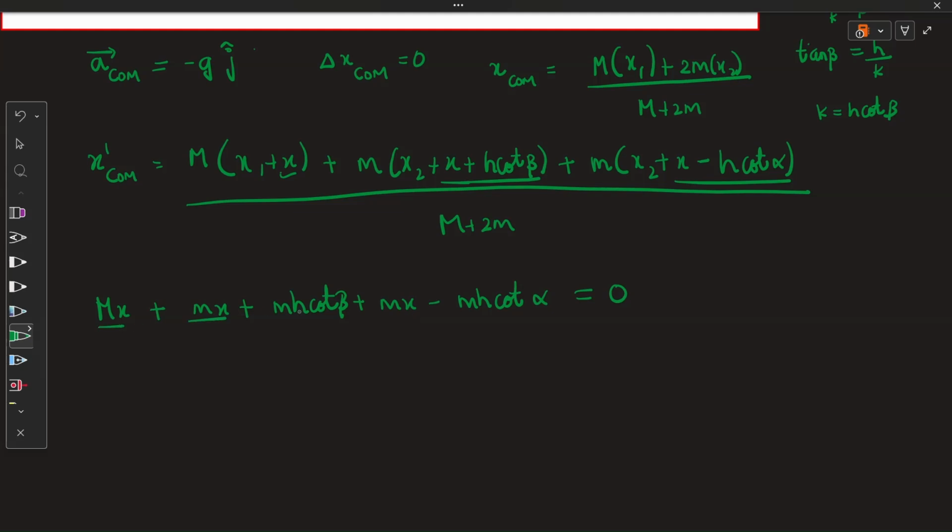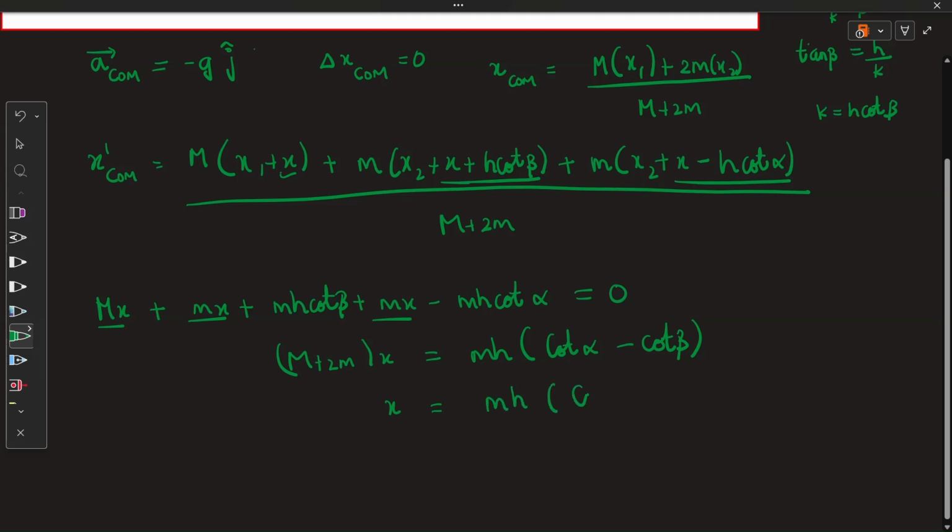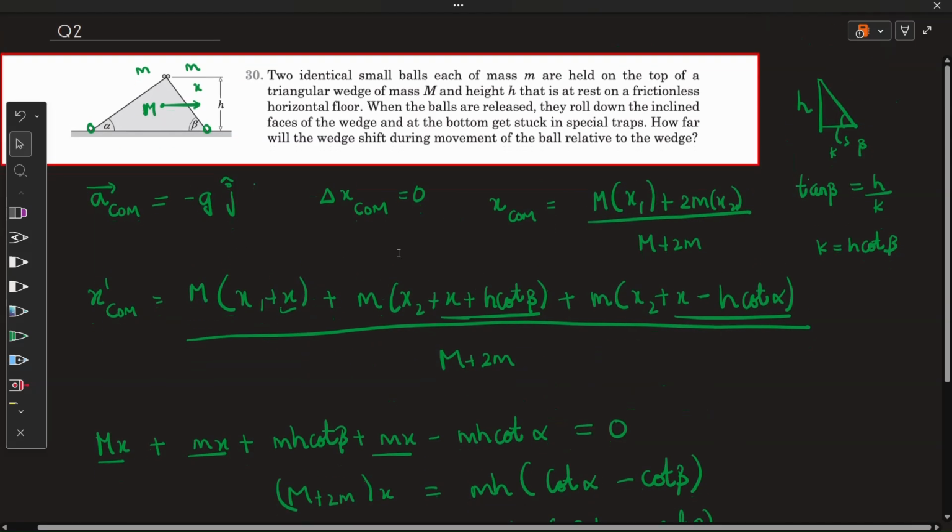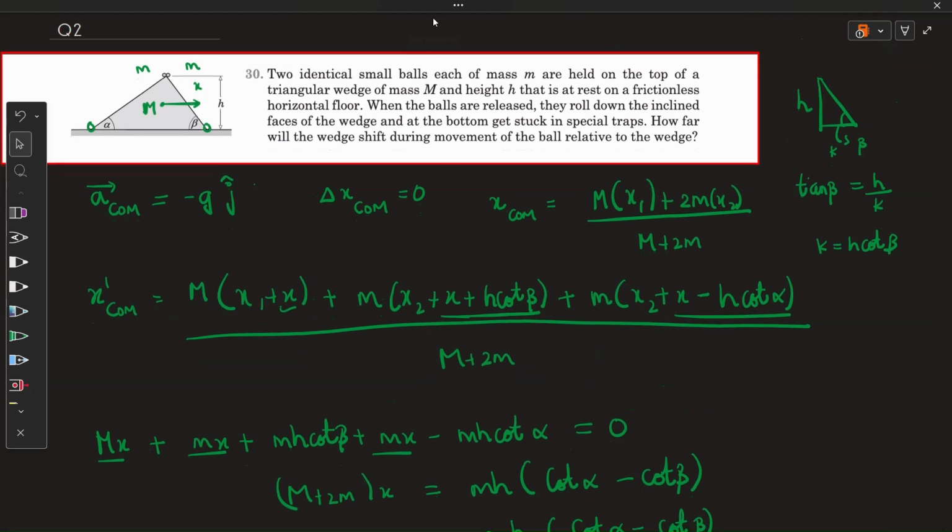So let's group these. m plus 2m into x is nothing but, let me take these remaining terms to the right, so mh into cot alpha minus cot beta, and x, which is the required quantity, is nothing but mh into cot alpha minus cot beta, whole divided by m plus 2m. So this is the final answer of question number 2.